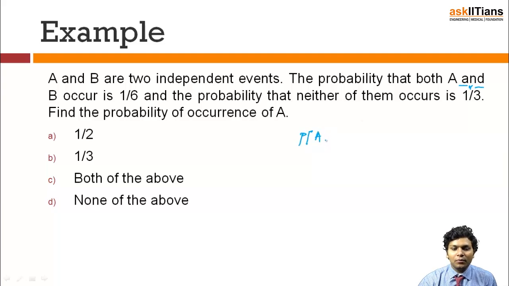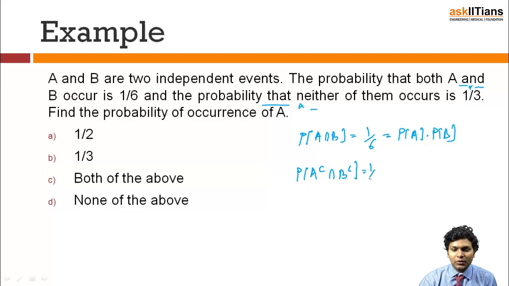So it is telling me that the probability of A intersection B is 1/6, and these events are independent, so I can write it as probability of A times probability of B. The next information in the question says that the probability that neither of them occurs, which means A complement intersection B complement, is 1/3. So that is probability of A complement times probability of B complement. They want us to find the probability of occurrence of A.